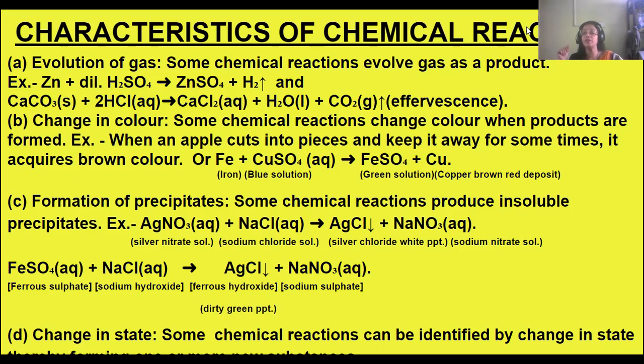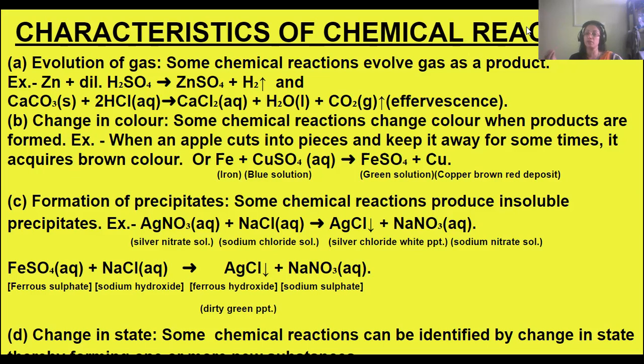Or if iron is reacted with aqueous copper sulfate, CuSO4, which is a blue color solution. If we react this blue solution of copper sulfate with iron, we will see a green solution forming. The green solution is ferrous sulfate, that is iron sulfate.